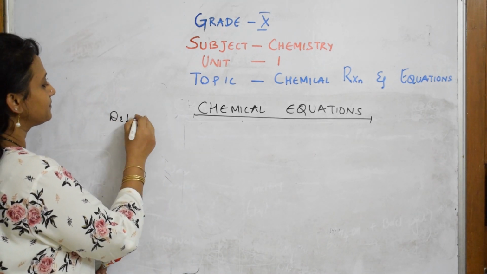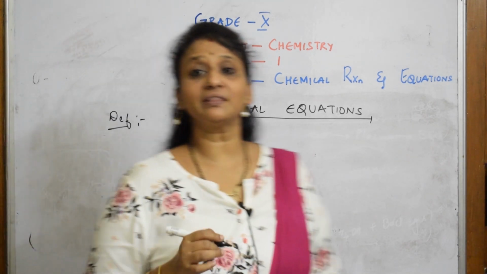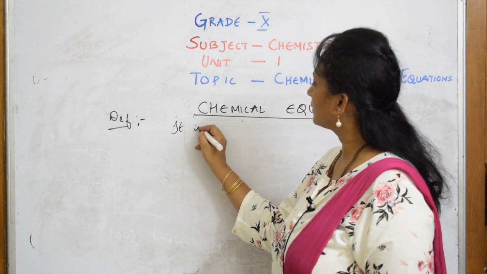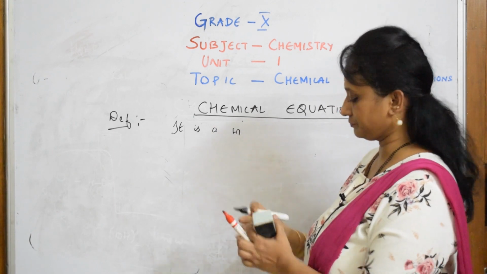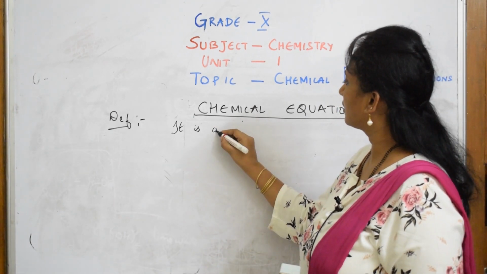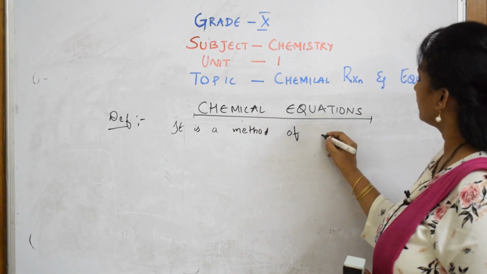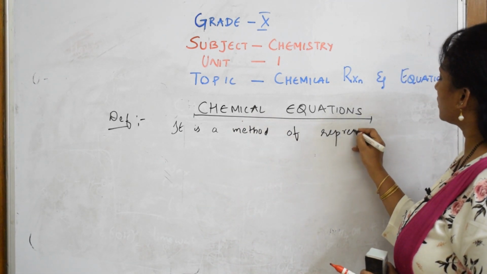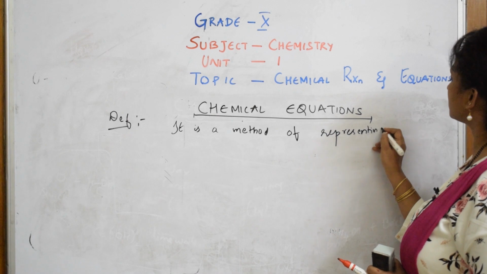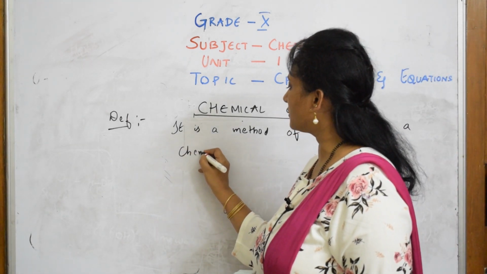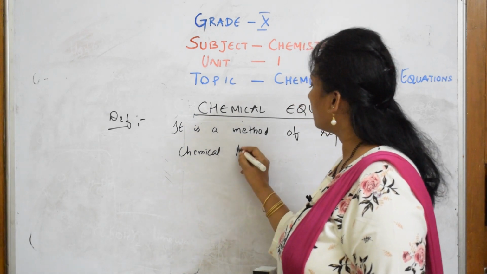Chemical equation definition: it is a method of representing a chemical reaction. We have seen the characteristics, isn't it? So I'm representing a chemical reaction. In what way?